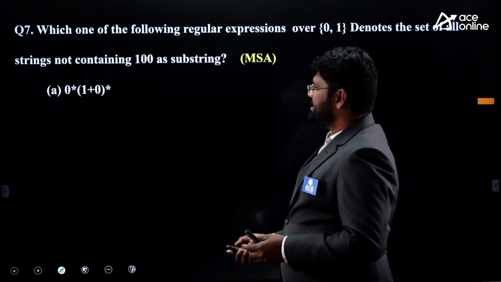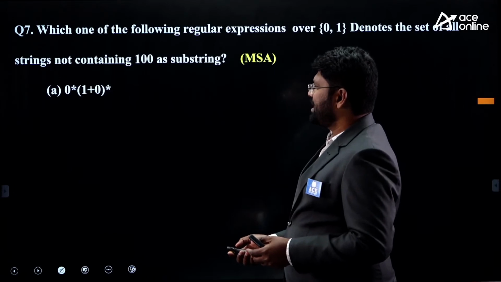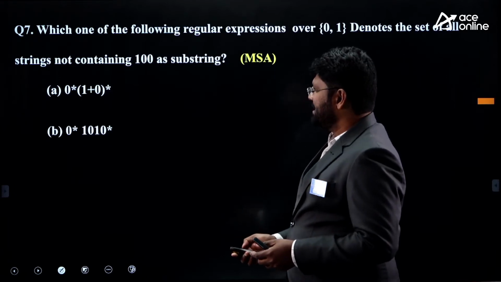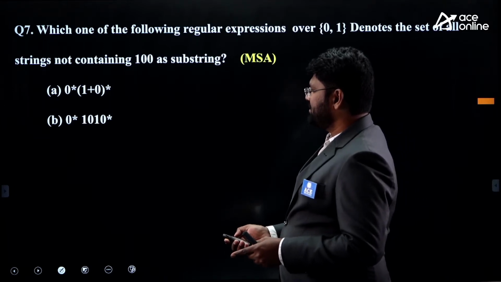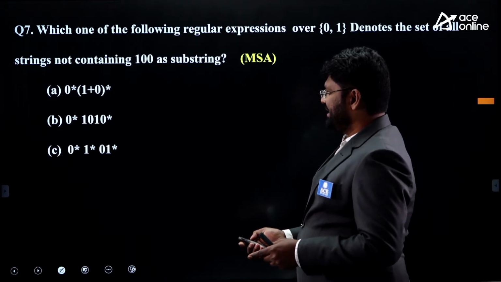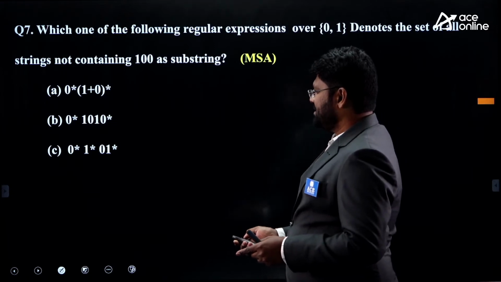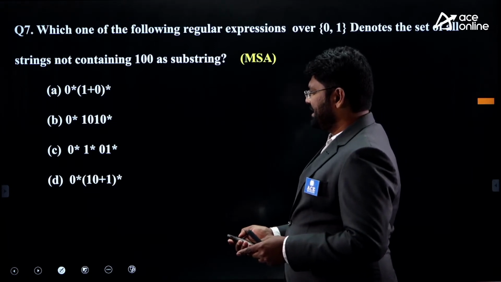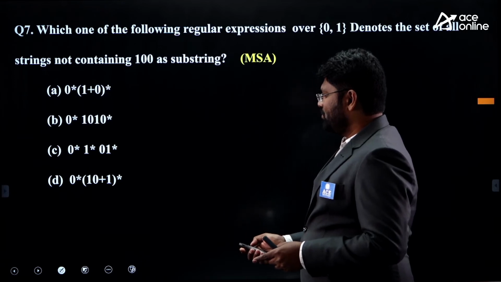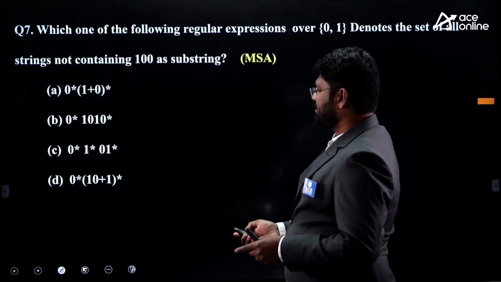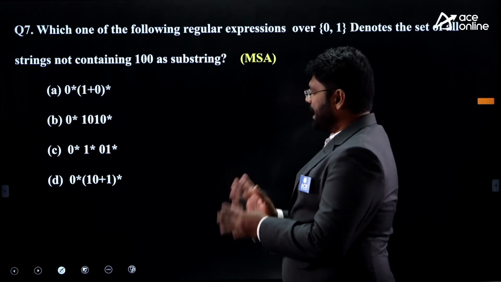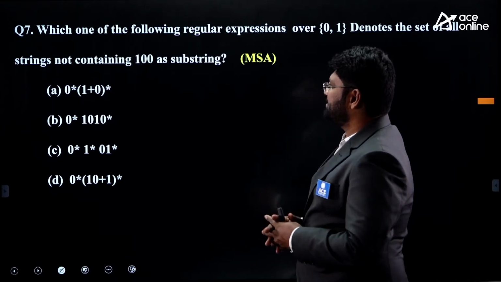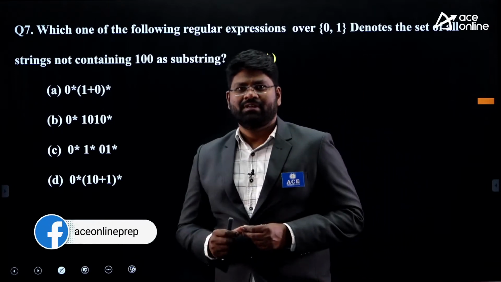Option A is 0*(1+0)*. Option B is 0*1010*. C is 0*1*01*. D is 0*(10+1)*. What is the regular expression that represents this statement?